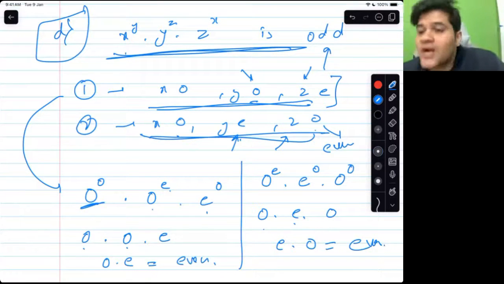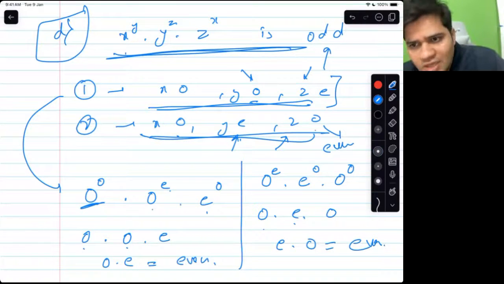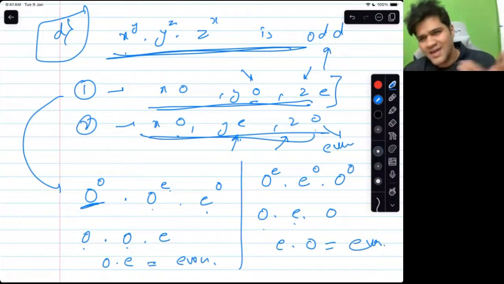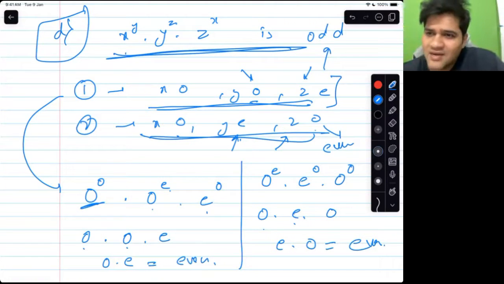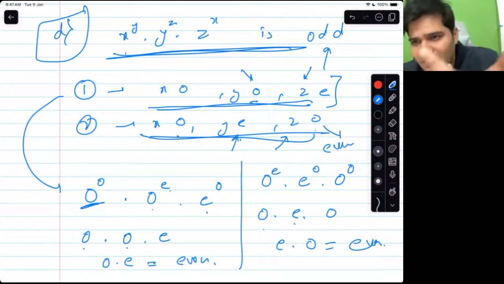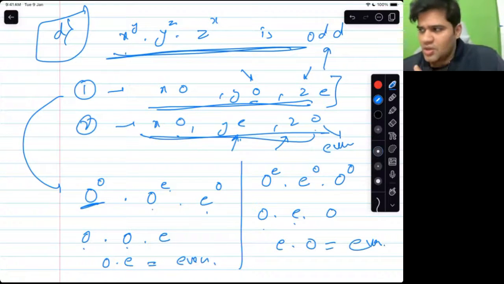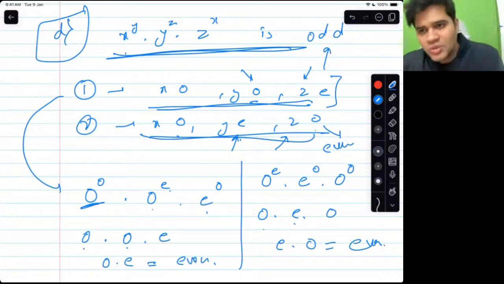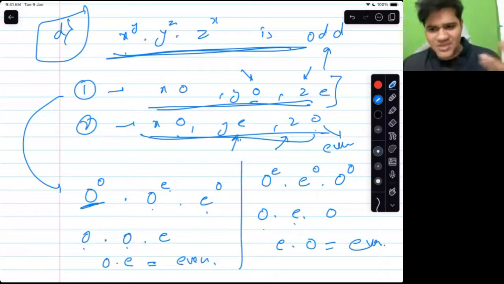I hope you got a type here. You understood that it is actually a logical question only. You have to figure out powers and multiplication and how odd and even behave in addition, division, multiplication and powers. So I will call it a mathematical aptitude kind of a question. Which topic does it belong to? Number theory. Number theory has real numbers, odd numbers, even numbers, that kind of stuff.